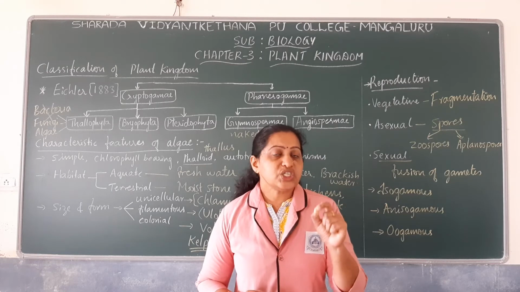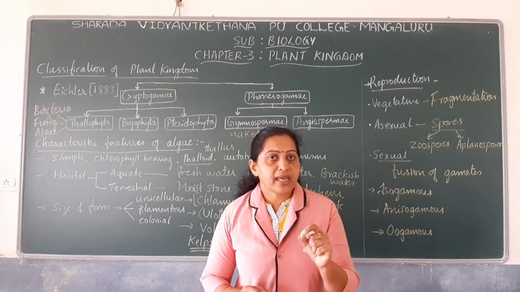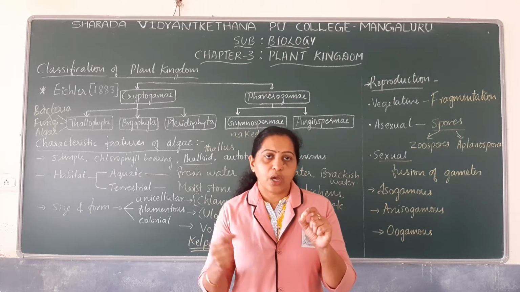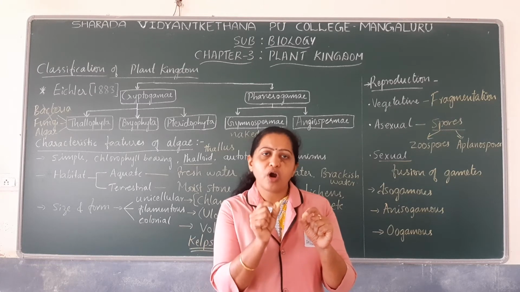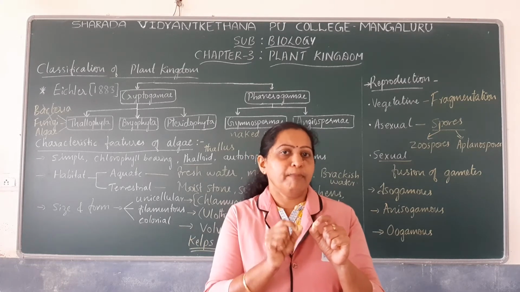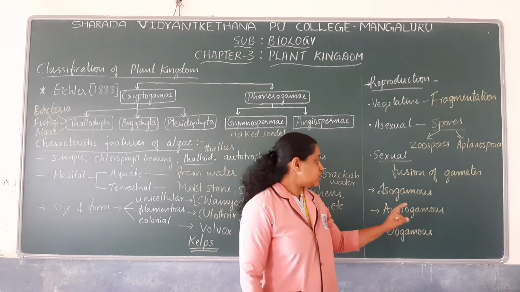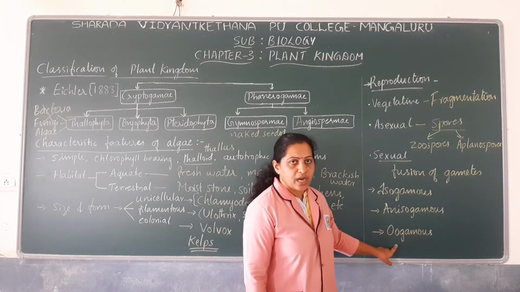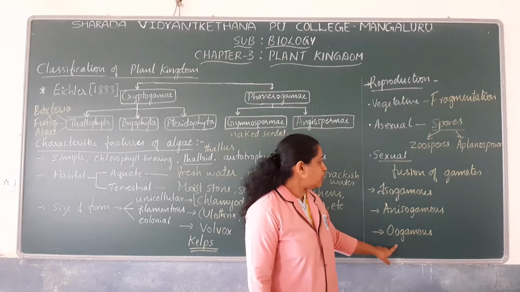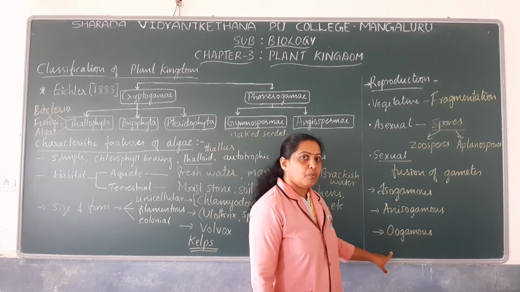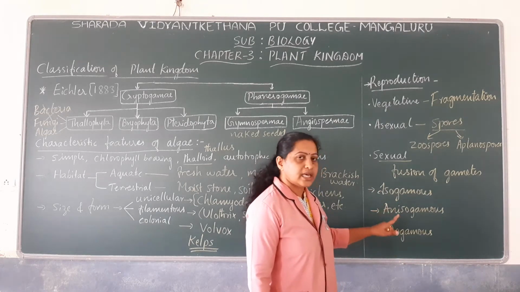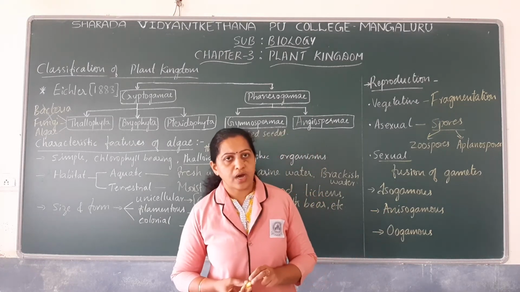Such a fusion of male and female gametes is known as the oogamous mode of reproduction. So we'll note down some of those algae which undergo isogamous, anisogamous and oogamous modes of reproduction.